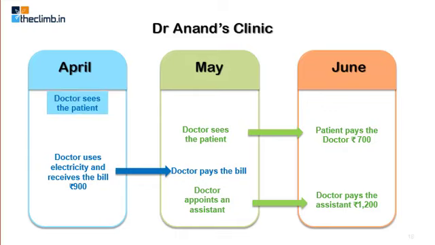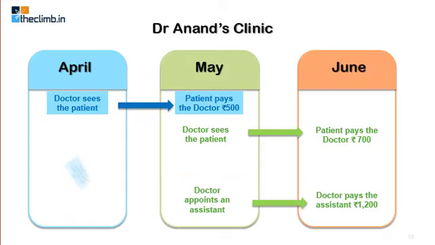Now let us take here, the doctor sees the patient in the month of April. Try to understand this. But the payment is received by the doctor in the month of May, 500. Whether this 500 rupees is a revenue for the doctor. Now whether this 500 should be considered as the revenue for April or should be considered as the revenue for May.